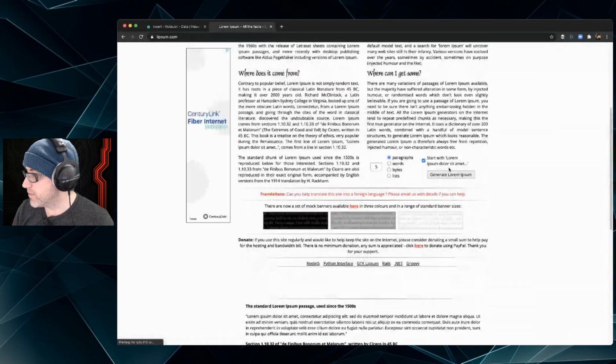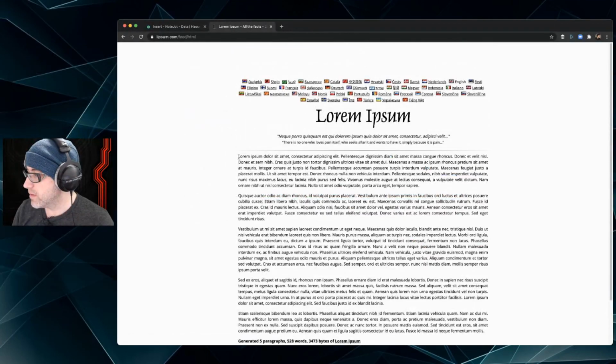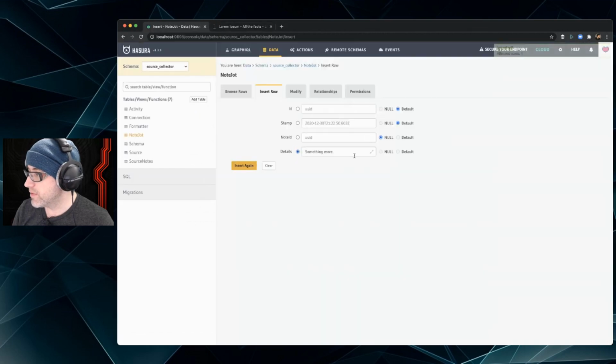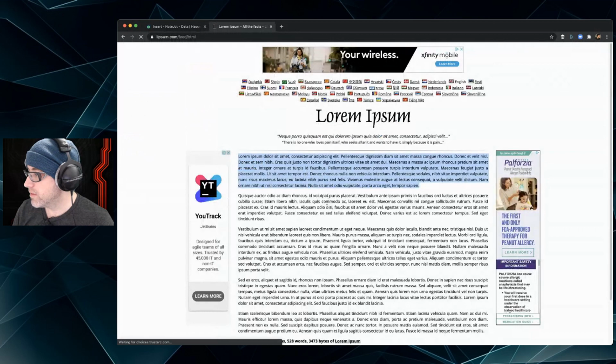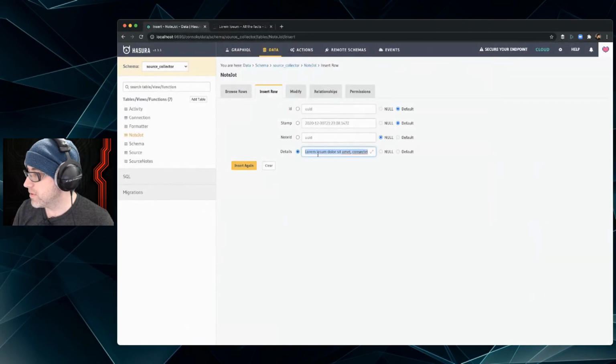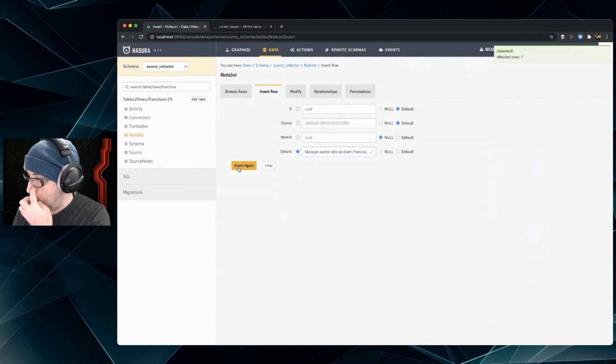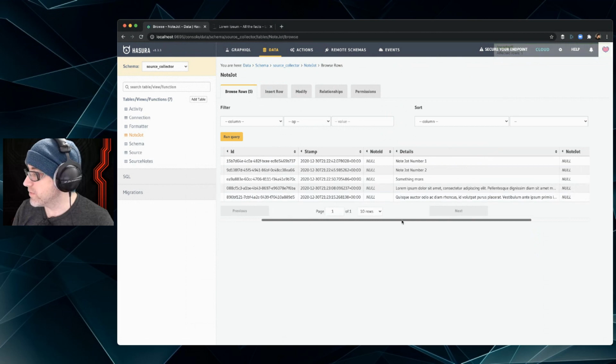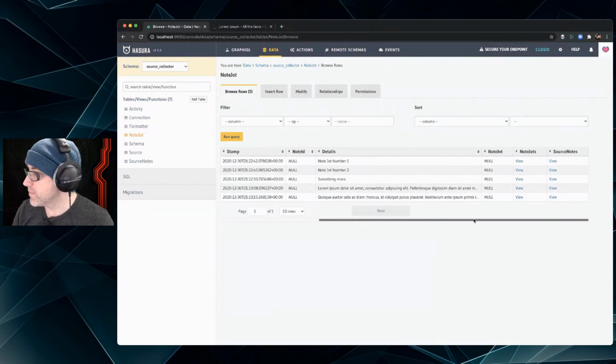There we go, whatever, just generated already. And then we're gonna take a bunch of stuff, put it in there. Second one in there. Cool. All right, so if we browse, there's our rows, right?